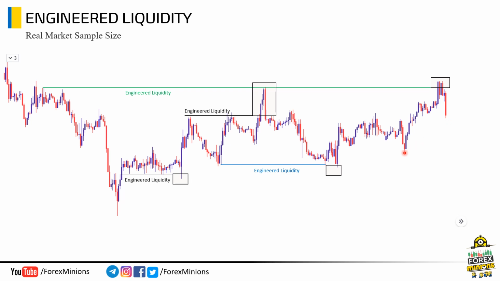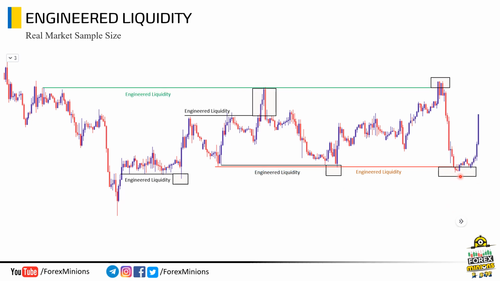Now, I would ask you where price will target next? Noticed anything? Check this level, this is another engineered liquidity level created by the market. So price will target these levels. Notice how price reacted at this point, again grabbed this liquidity and made a strong bullish move. Now, can you tell me where price is heading now? Check these levels. Price had already created this level to trap retail traders, which is engineered liquidity. Price hunted down this liquidity, absorbed it and moved down.